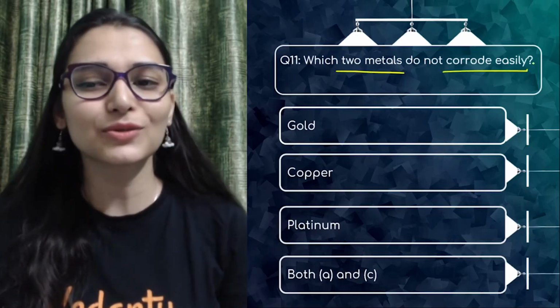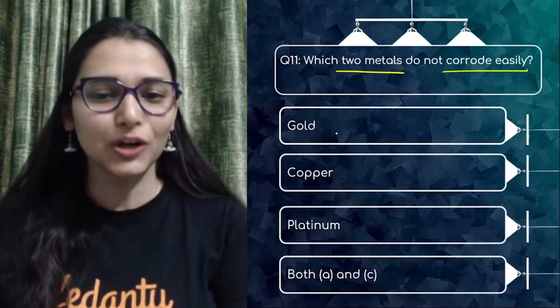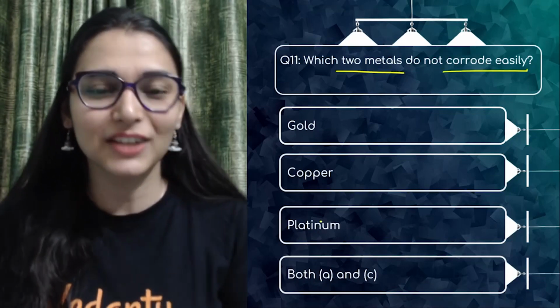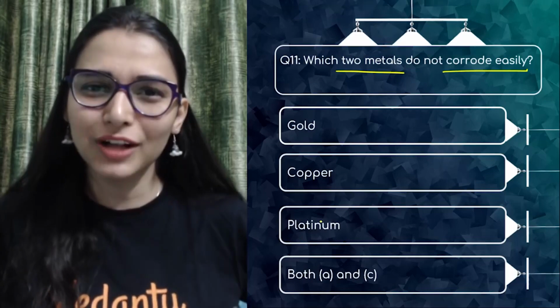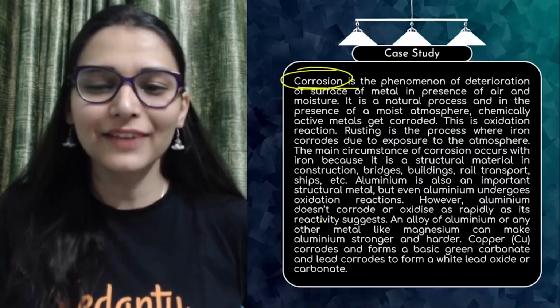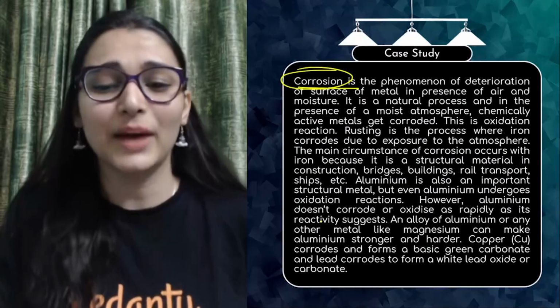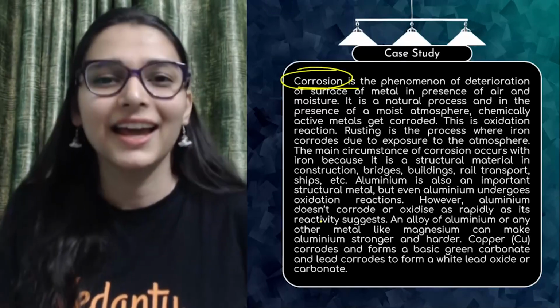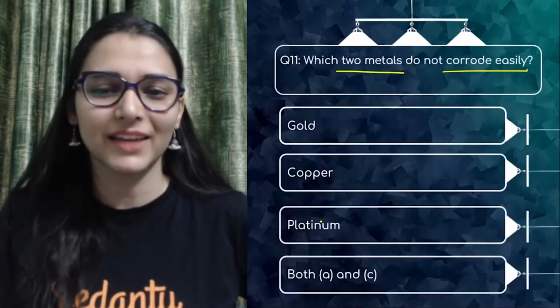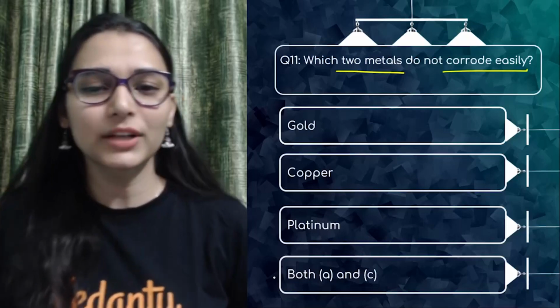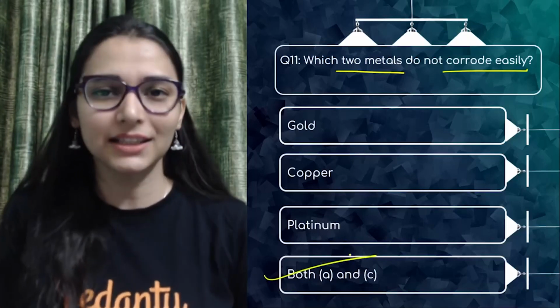Which two metals do not corrode easily? Gold, copper, platinum. Do I need to read that passage to solve this? No. So why would I waste my time here? It's all a theoretical passage. I don't feel like reading it. It is about corrosion, I got that. So which two metals do not corrode easily? Gold and platinum.